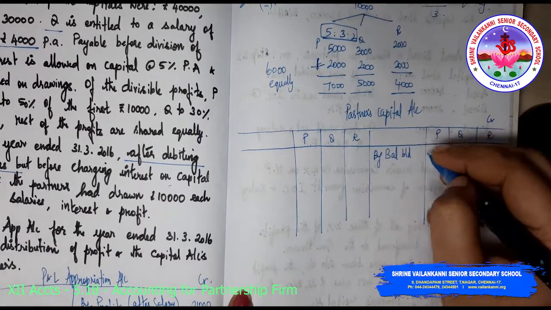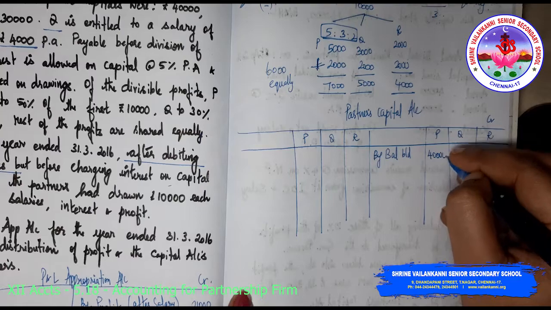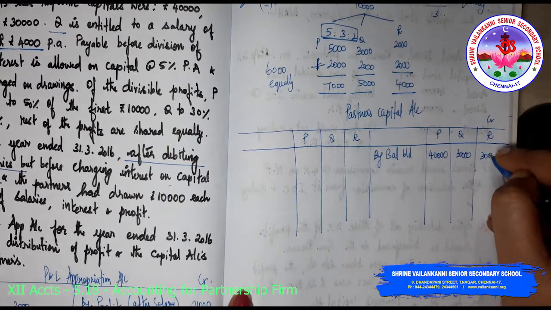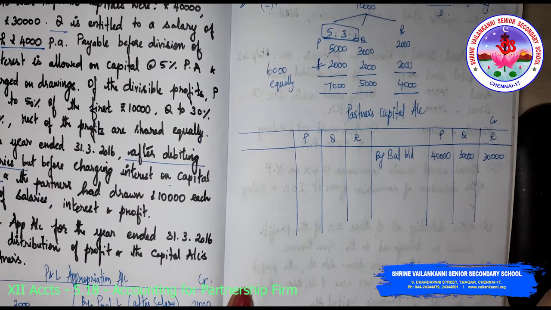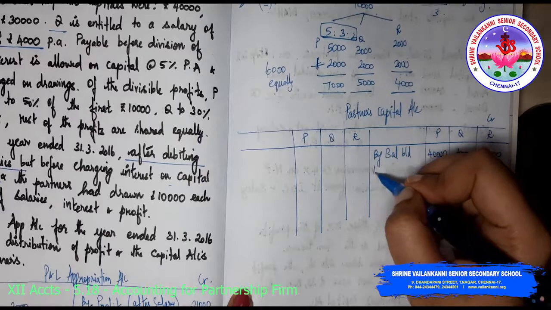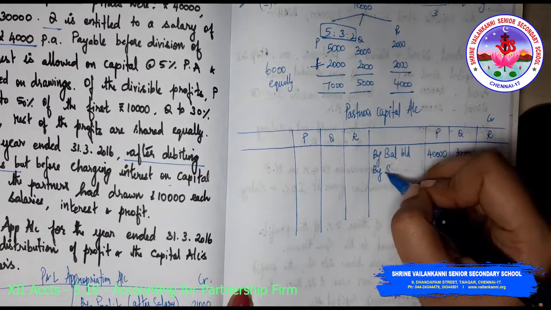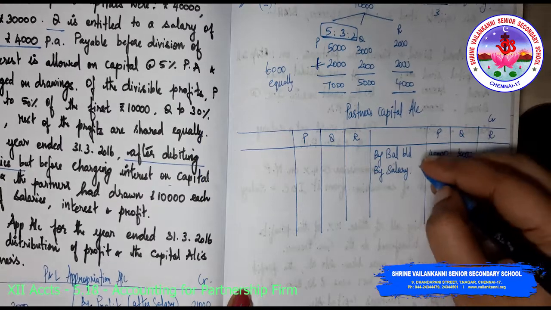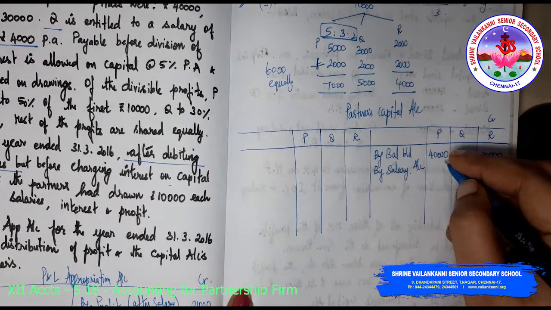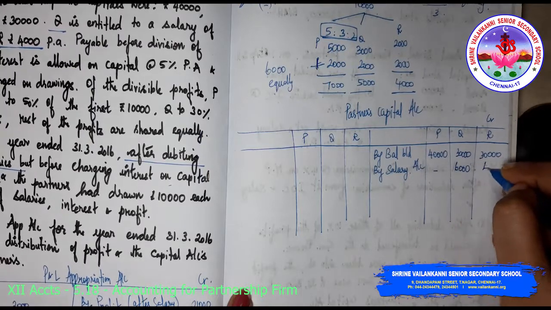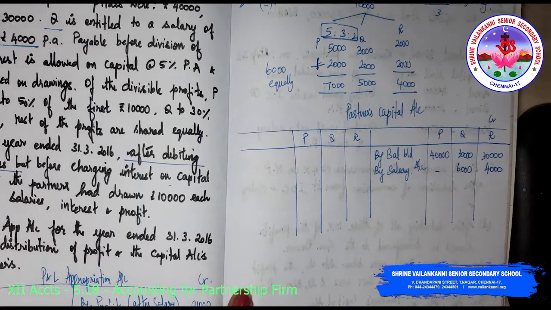Balance brought down 40,000, 30,000 and 30,000. So this is your partners' capital account. Remember that we have salary: by salary account for Q and R. Q it is 6,000, R it is 4,000.